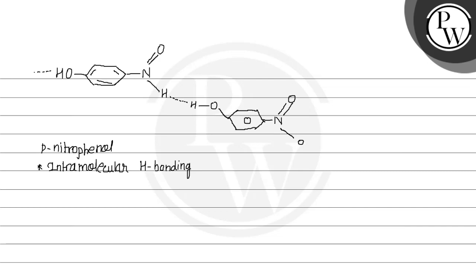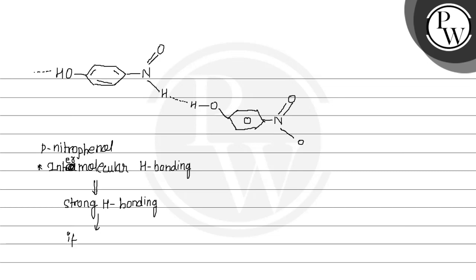Intramolecular means the bonding within the molecules, and here paranitrophenol shows the intermolecular hydrogen bonding, that means the hydrogen bonding between the molecules, and this shows the strong hydrogen bonding. Okay, this shows the strong hydrogen bonding, and if we heat it, the boiling point increases, and the boiling point increase due to this intermolecular hydrogen bonding.